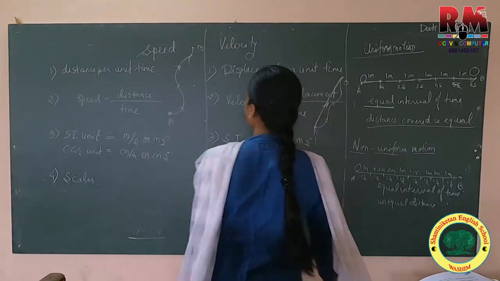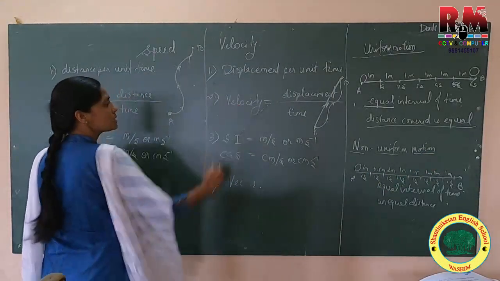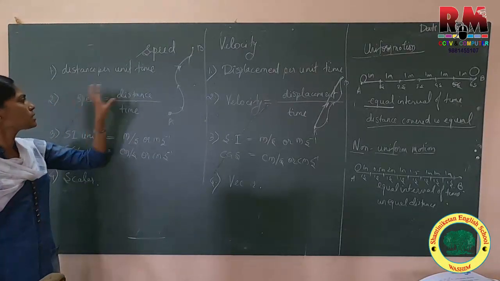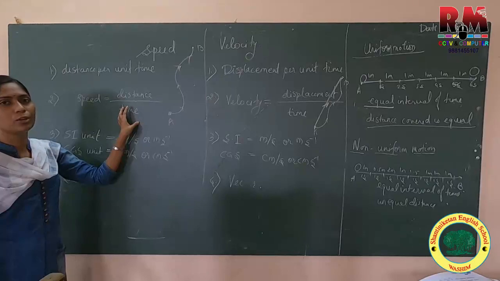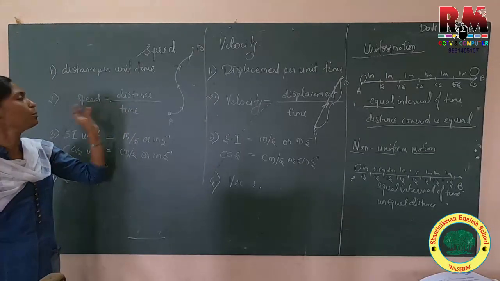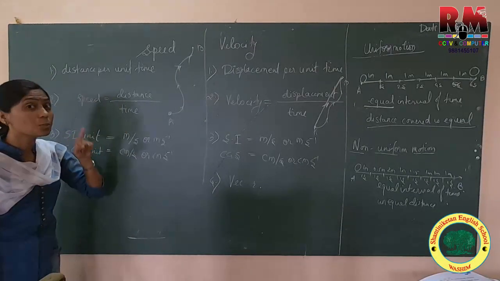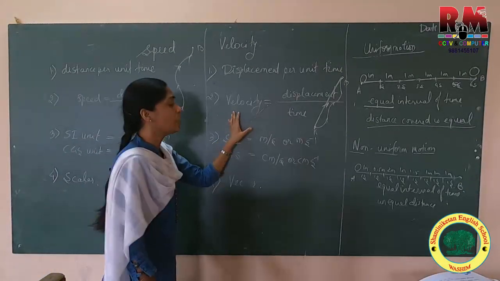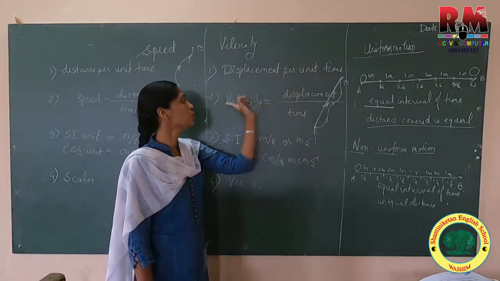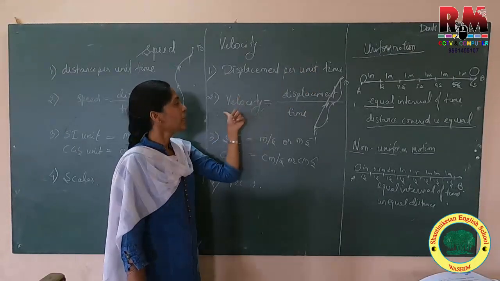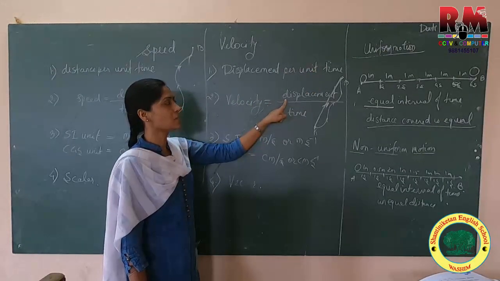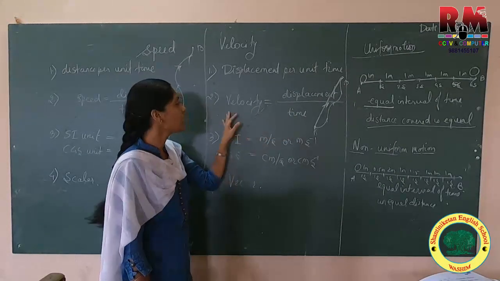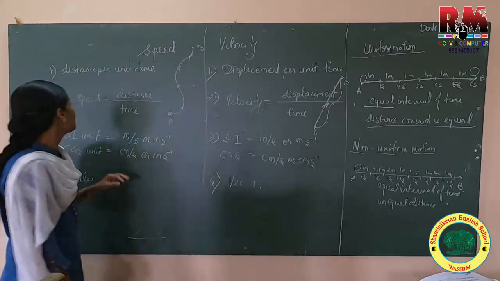Related to speed and velocity, we will have uniform speed. Uniform speed means it is covering equal distance in equal interval of time, then that motion is called uniform motion, or we can call that speed uniform speed. Similarly for velocity: uniform velocity means if equal displacement is covered in equal interval of time, then that velocity is called uniform velocity.